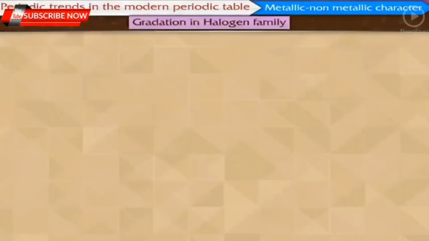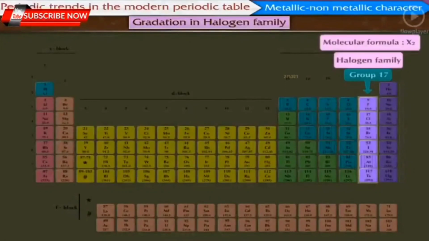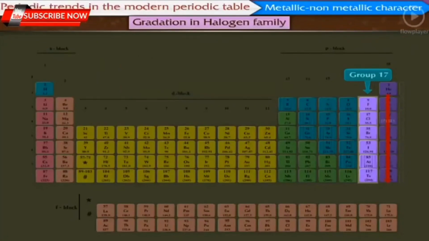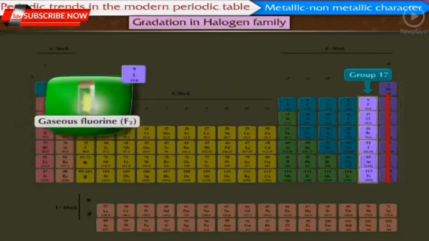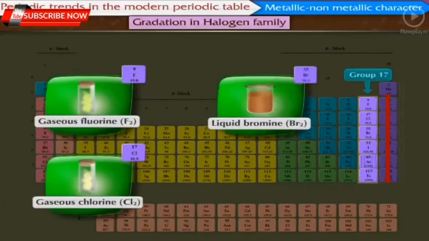Gradation in halogen family. The group 17 contains the members of the halogen family. All of these elements have the general formula X2. There is a gradation seen in their physical state down the group. Thus, fluorine, that is F2, and chlorine, that is Cl2, are gases. Bromine, that is Br2, is a liquid.